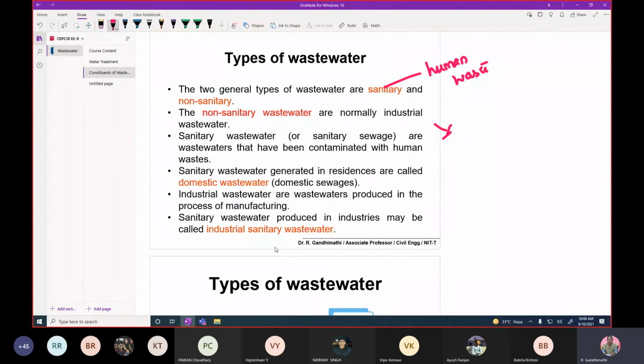Sometimes even from the industrial sector we can expect the generation of sanitary wastewater. If it is from a process, it is called industrial wastewater. If it is from the canteens as well as the toilets, then we can say industrial sanitary wastewater. The term sanitary implies that any wastewater may be contaminated with human waste.